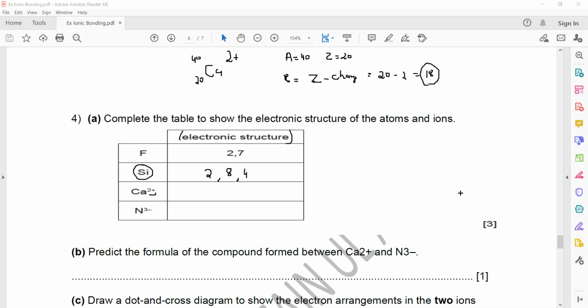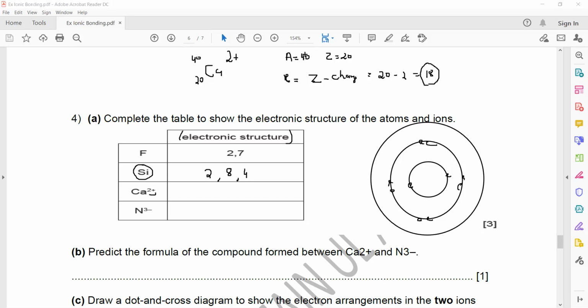The first shell can hold a maximum of 2. The second shell can hold a maximum of 8. And the last shell can hold a maximum of 8 as well, and we are left with 8 only.